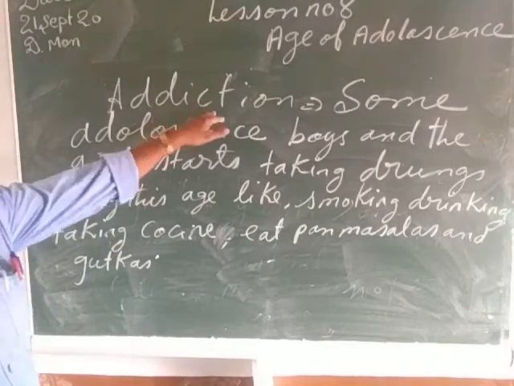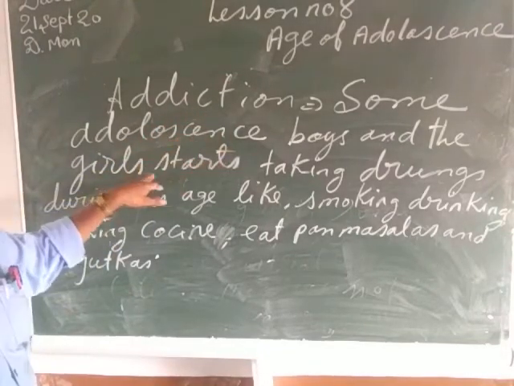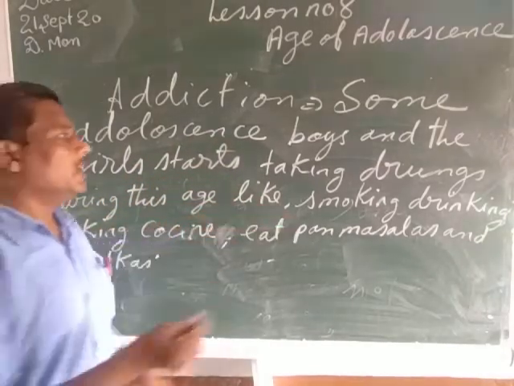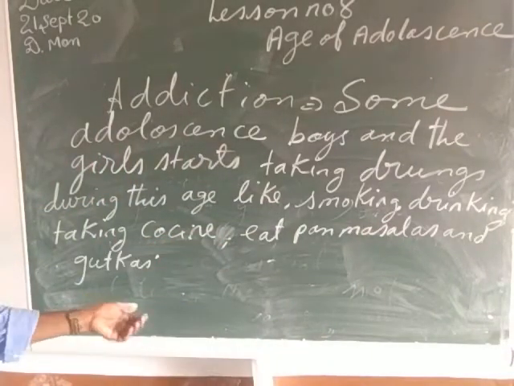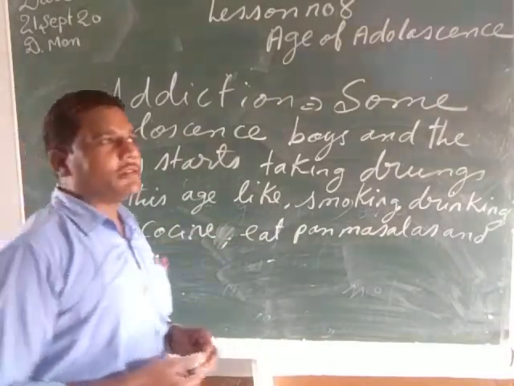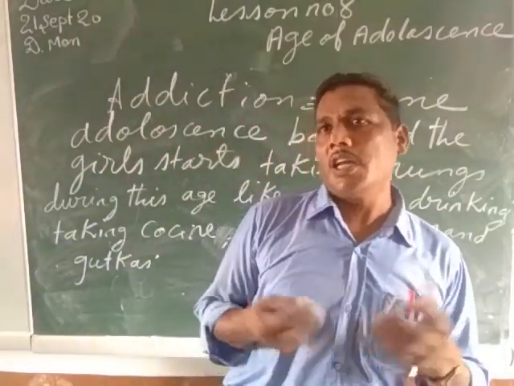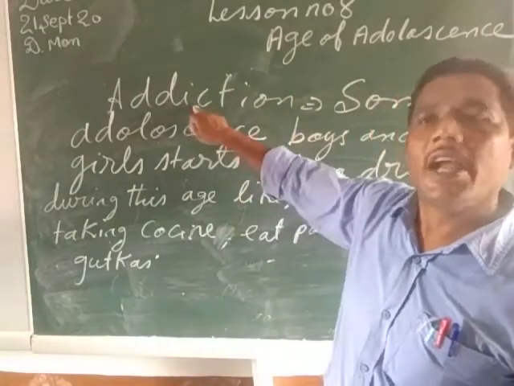What is addiction? Some adolescents, boys and girls, start taking drugs during this age, like smoking, drinking, taking cocaine, eating pan masalas and gutkhas, and it becomes their habit. And once it becomes their habit, they are unable to live without it. And when they are unable to live without it, that is called addiction.